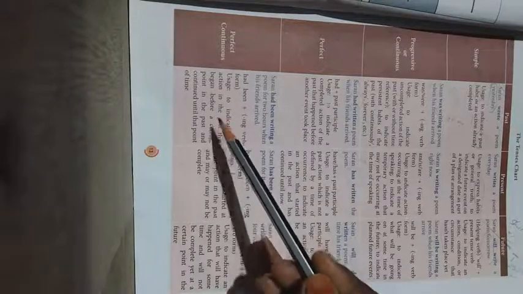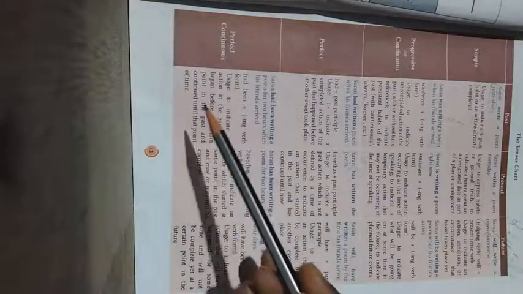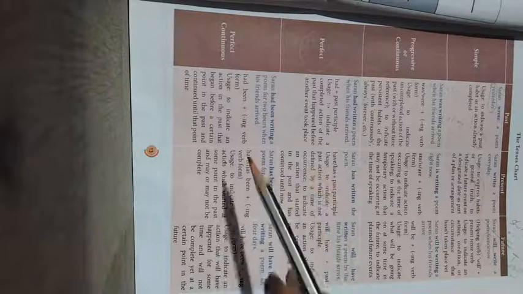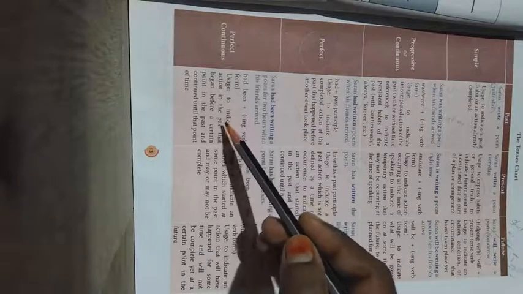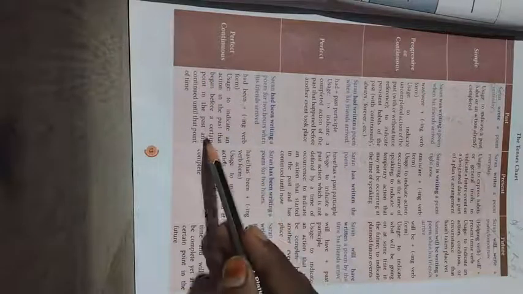The last one we have is the perfect continuous. What is this perfect continuous? The usage is to indicate an action in the past that began before a certain point in the past and continued until that point of time. My dears, listen here. The certain point is what is important, and the time period will be given.